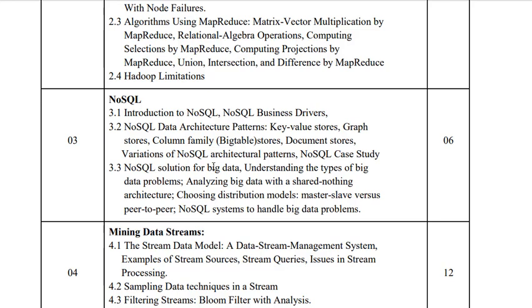What does NoSQL do? NoSQL also has tables. NoSQL also has tuples as in SQL, but there is less importance to the concept of columns or attributes. In NoSQL, inside a collection, meaning inside a table, everything is stored as a document, and each and every document can have any number of fields. That means any tuple can have any number of columns. That means tuple number 1 and tuple number 2 need not have the same number of columns.